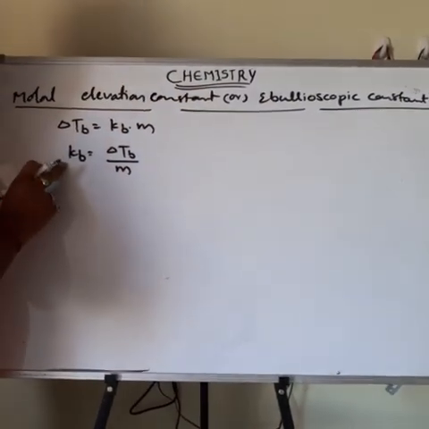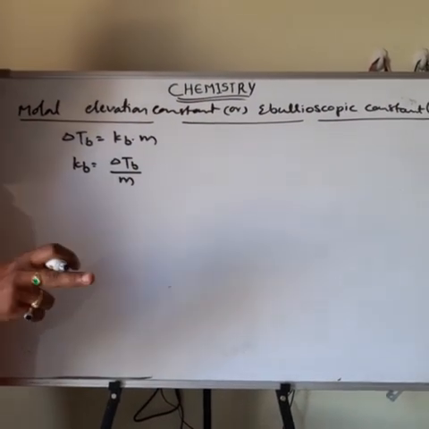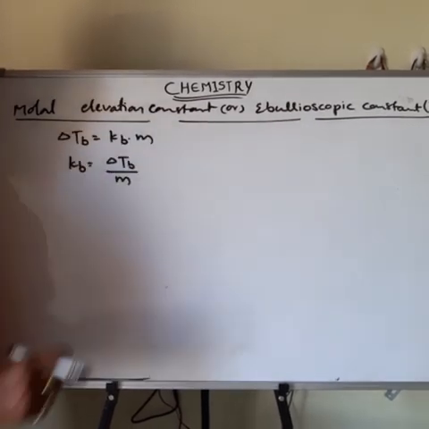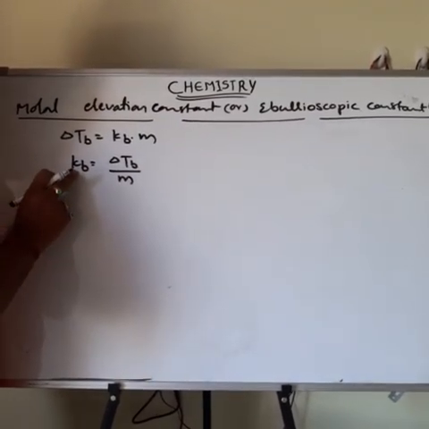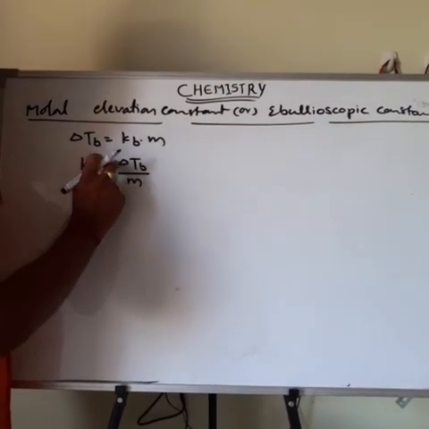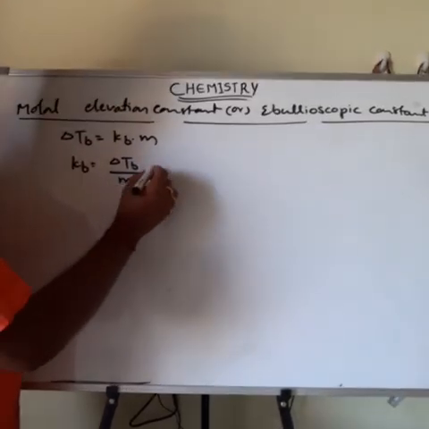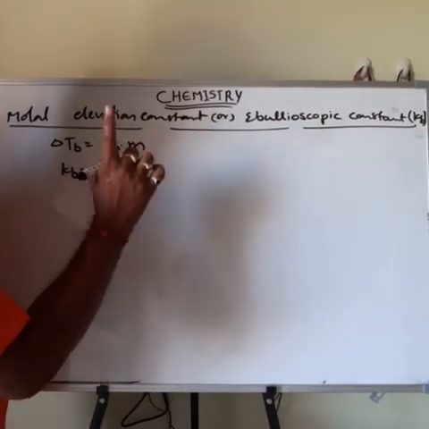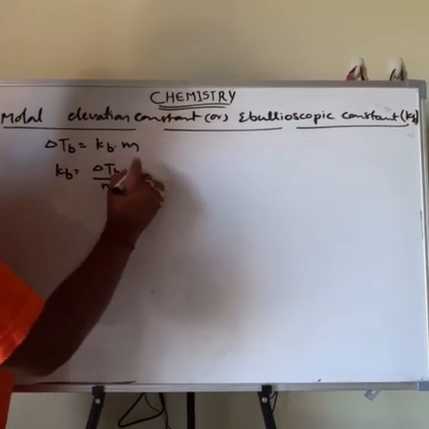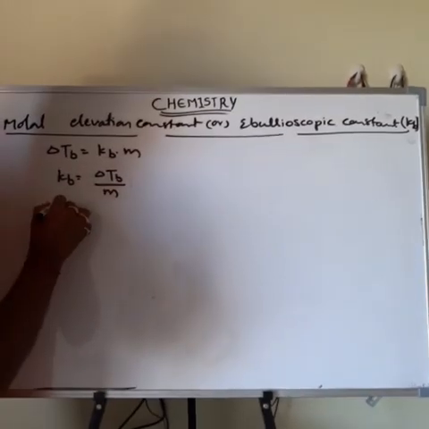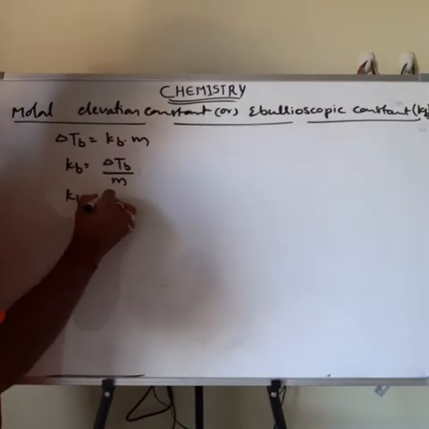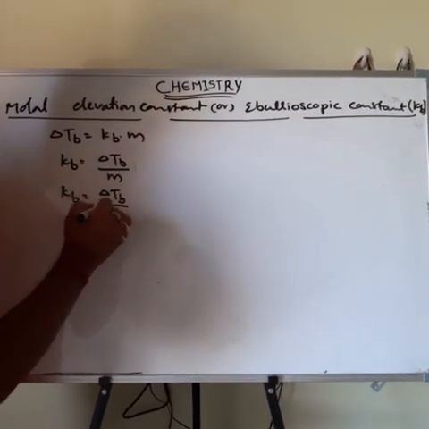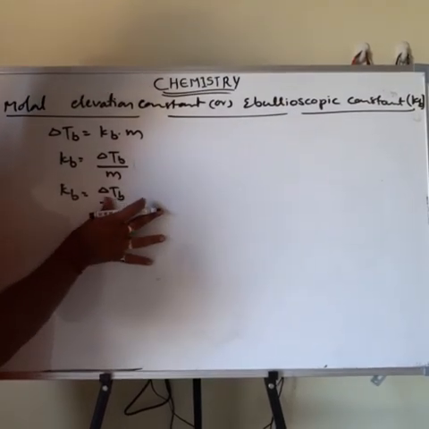The molar elevation constant is defined as the elevation of boiling point when the molarity of the solution is taken as unity. That means if the molarity is 1, then Kb is equal to ΔTb divided by 1, that means Kb is equal to ΔTb.